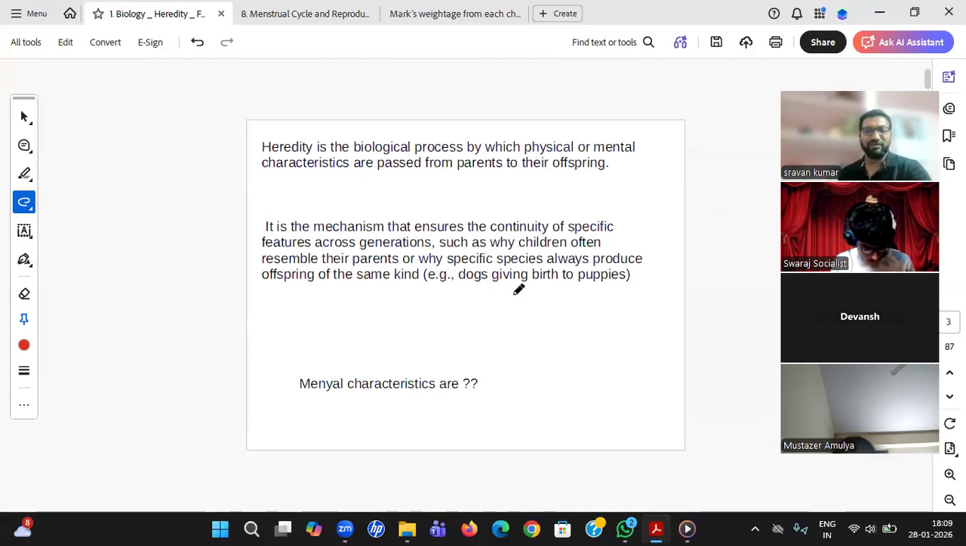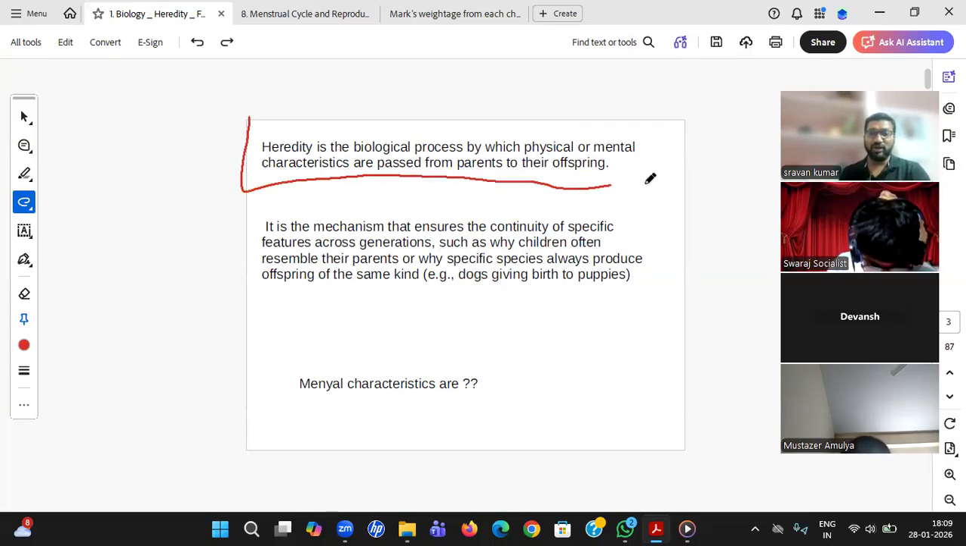Then what is the definition of heredity? Heredity is a biological process by which physical characteristics, which I have just explained, like hair color, eye color and height, and also mental characteristics, pass from parents to the offspring. That is where we get the term heredity. It's a biological process where the physical and mental characteristics are passed from one parent to their offspring. That is called heredity.